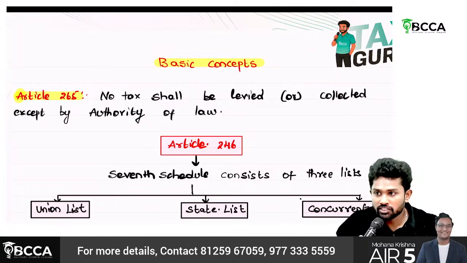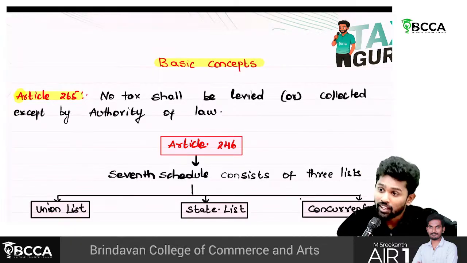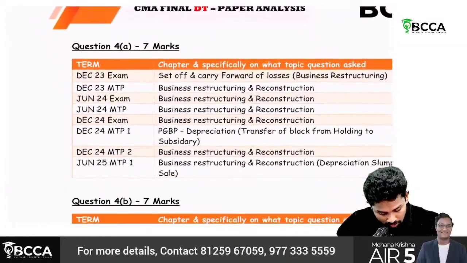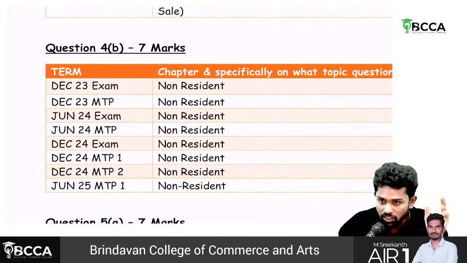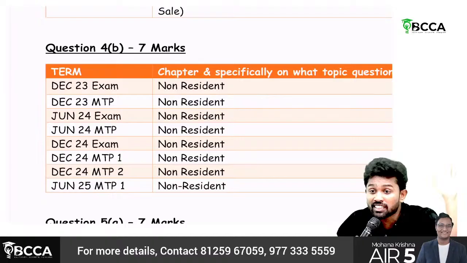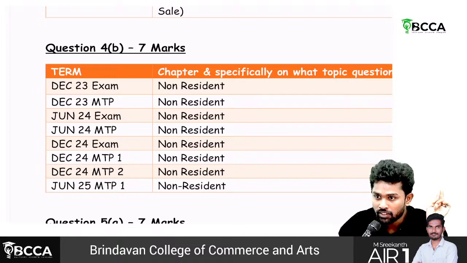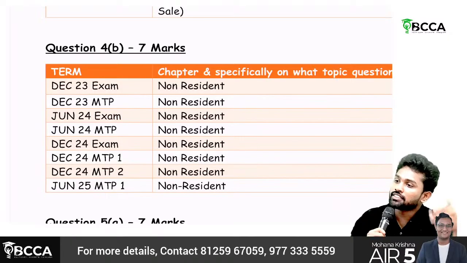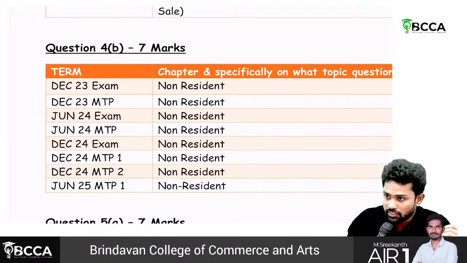That means instead of the questions you should pick, the relevant questions will be there. Sir, let's say 4B, assume you are doing the 4B chapter, there is non-resident, but maybe in one particular attempt or one MTP, there may be another chapter's question also. That means under 4B, the possibility of asking is for 2 chapters. The chapter which comes frequently is under the first priority, A. And the chapter which comes with very less priority will be in B, B category or afterwards. Like that, it will be there.